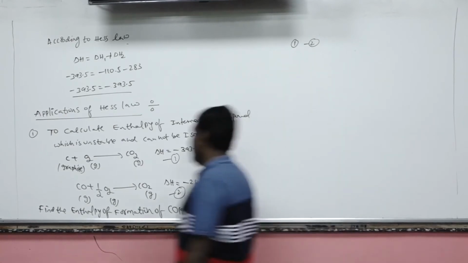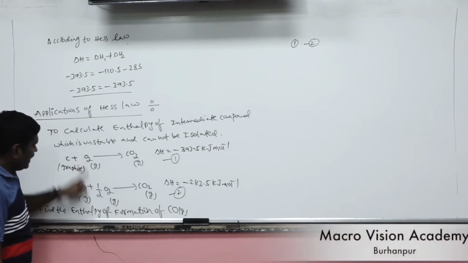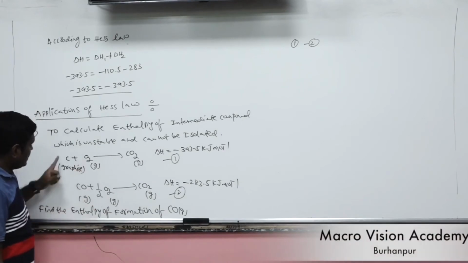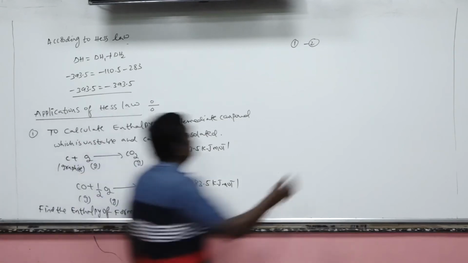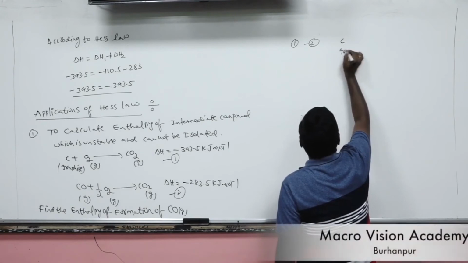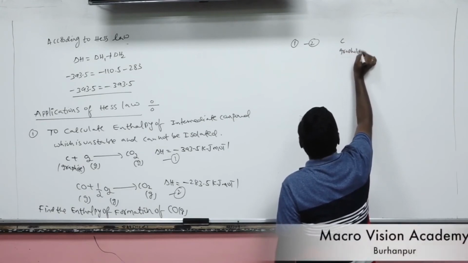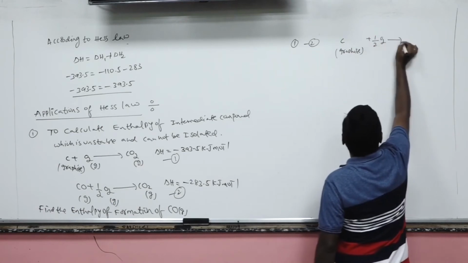So what happens, tell me? Here CO to CO2 gets cancelled. O2 minus half O2, you will get half O2. C graphite minus CO, bring the minus CO to the right-hand side. So what you will get? C graphite plus half O2 gives CO.